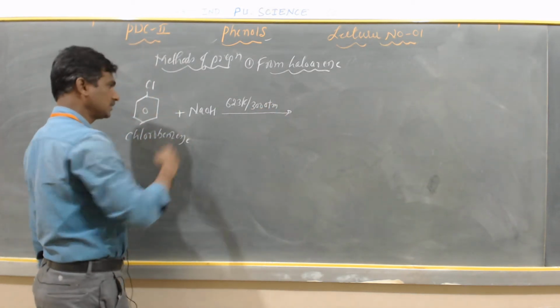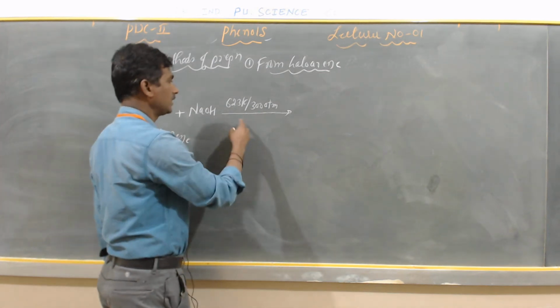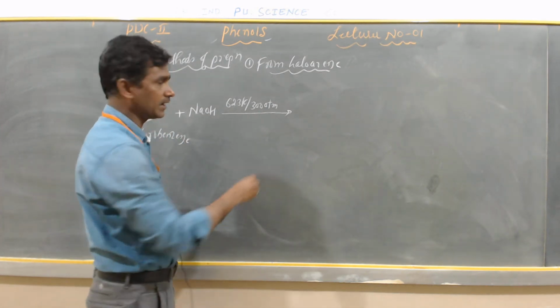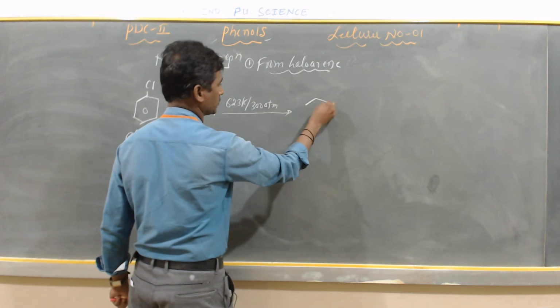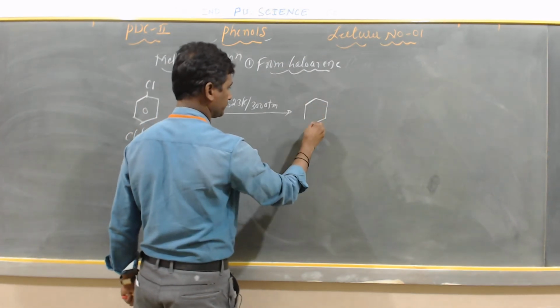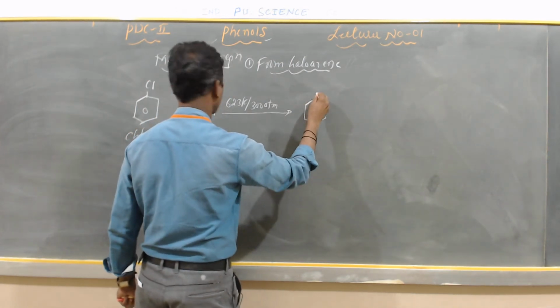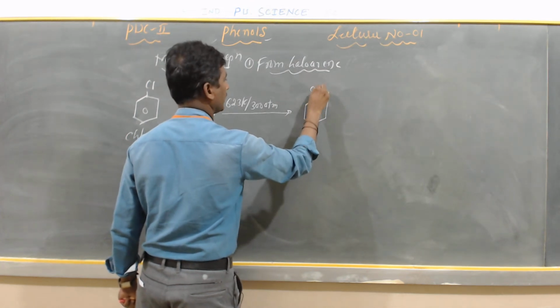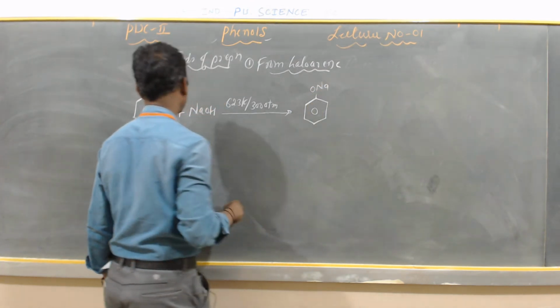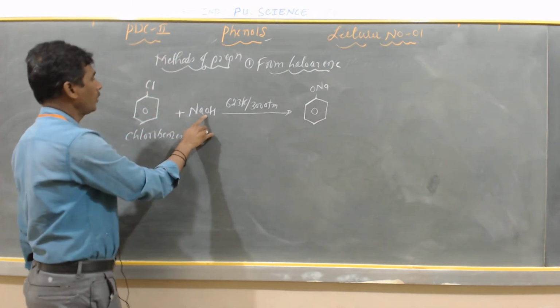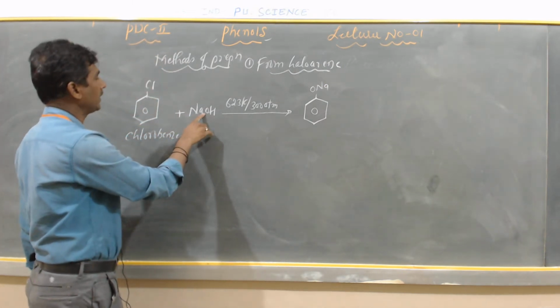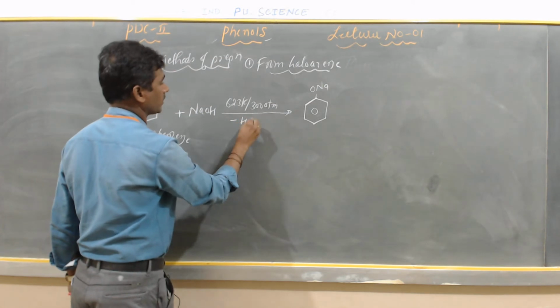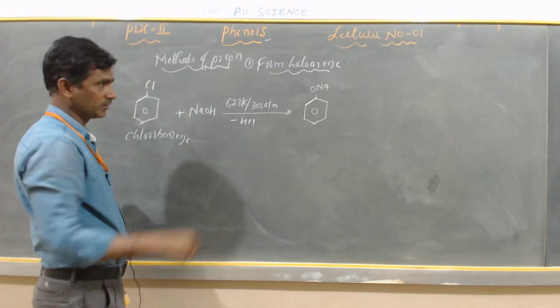So this chlorobenzene reacts with sodium hydroxide at a temperature of 623 Kelvin and 300 atmosphere. What does it give? It gives sodium phenate, C6H5ONa, minus HCl.